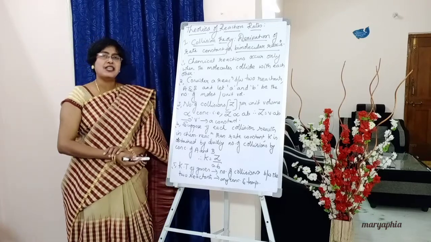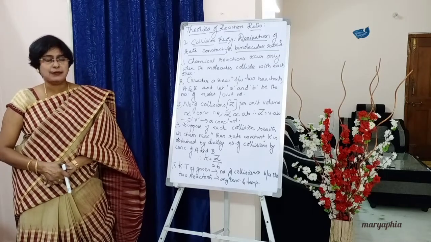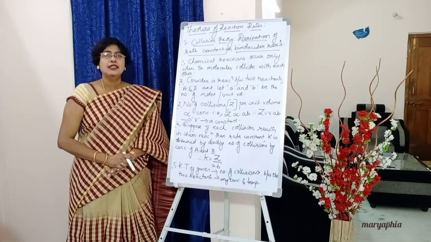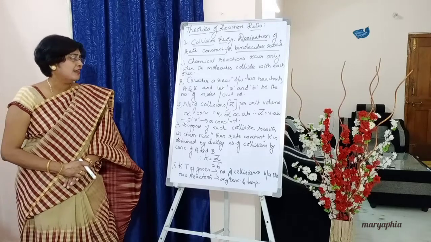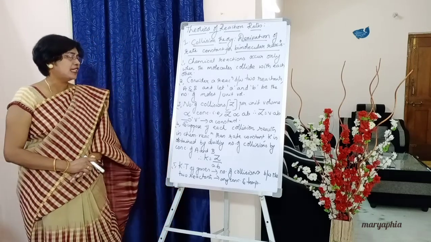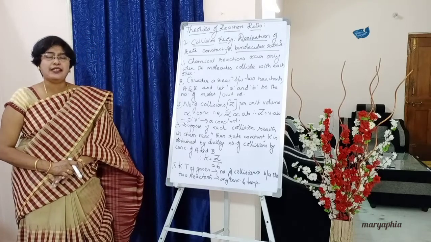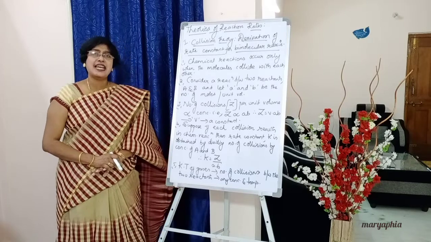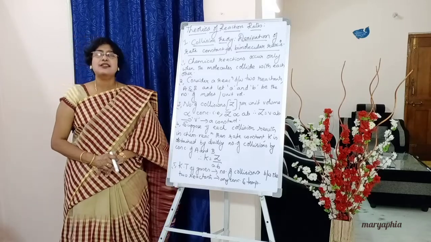Now the fourth point we have mentioned here. Suppose each collision between the reactant molecules results in a chemical reaction, then the rate constant K is obtained by dividing the number of collisions, that is Z, by the concentration.